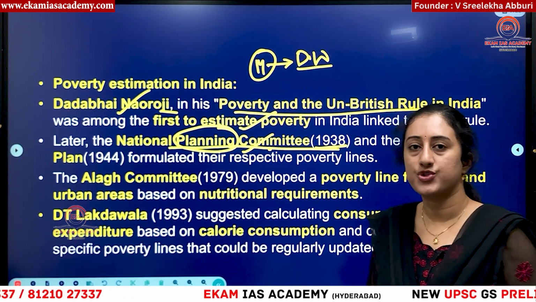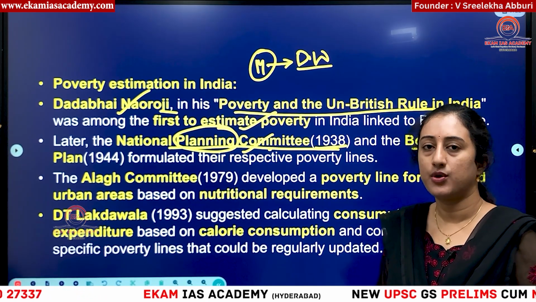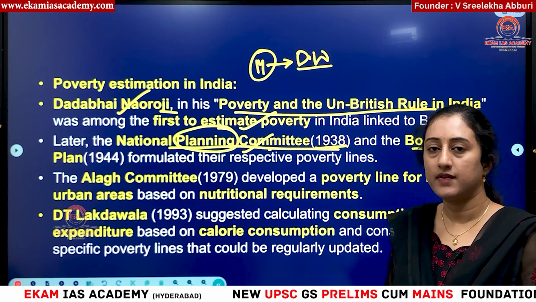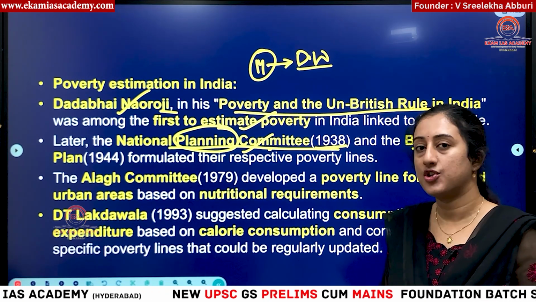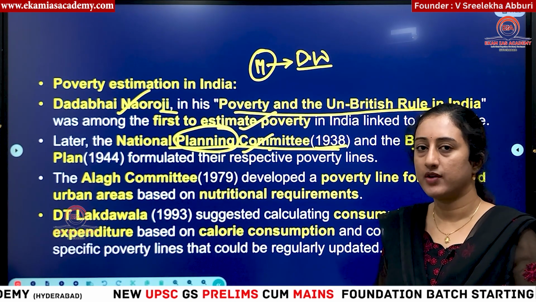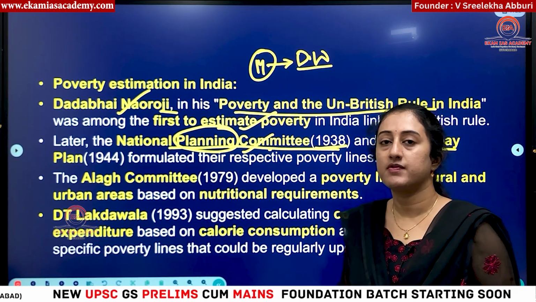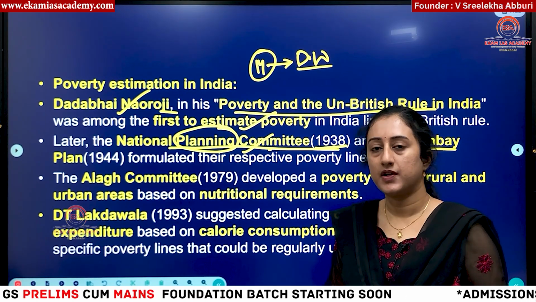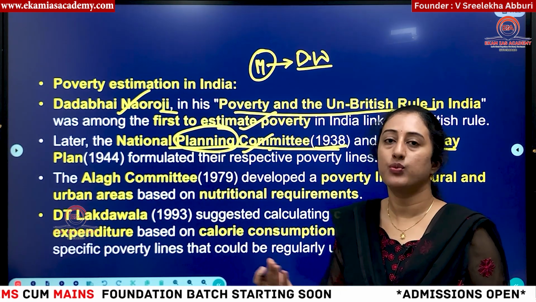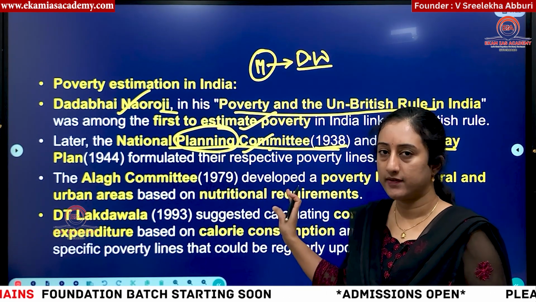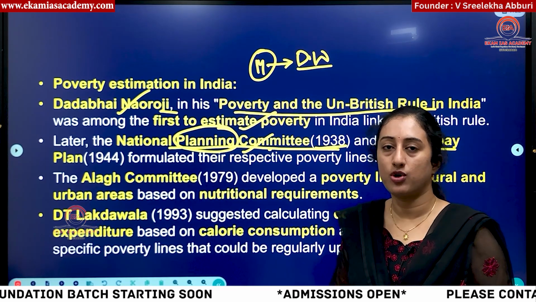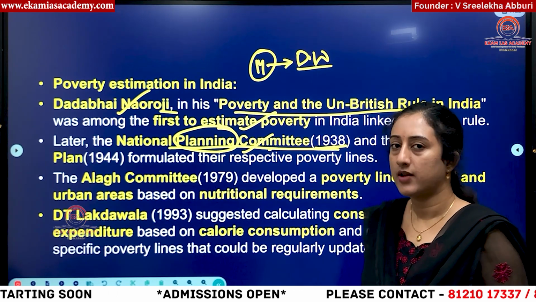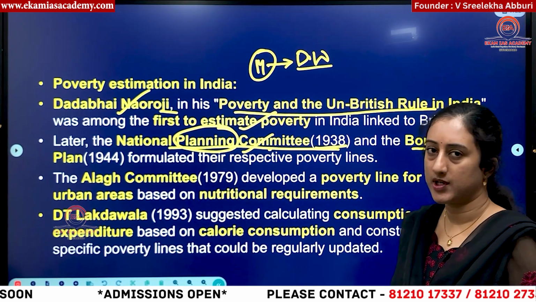This was a plan proposed by different industrialists. Okay, so like Jamshedji Tata, Purushottam Das, Thakur Das, all these persons. So they have highlighted the importance of Indianization of industries. So at that time also we had British industries, but when British industries are run, okay, that is not creating wealth in India, and if wealth is created also, it is getting shifted towards the British. So that is what they have highlighted. Means they have highlighted the importance of Indianization of industries to eradicate poverty in India under this Bombay Plan in 1944. This is also related to poverty estimation in India.